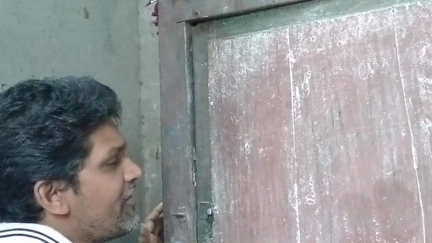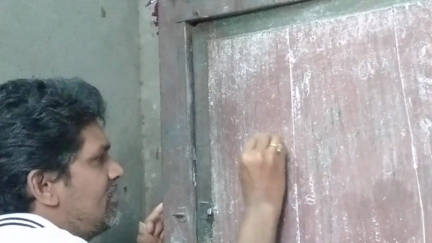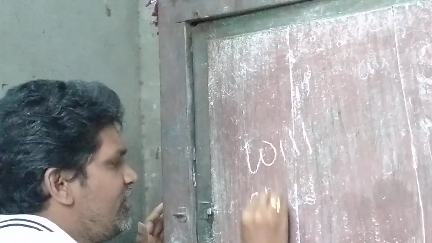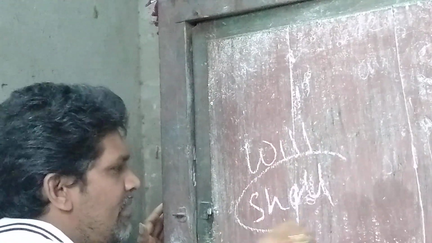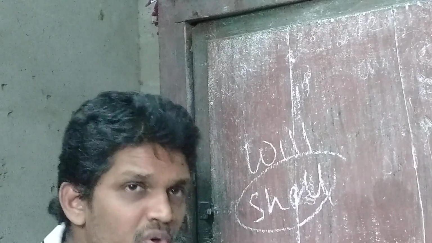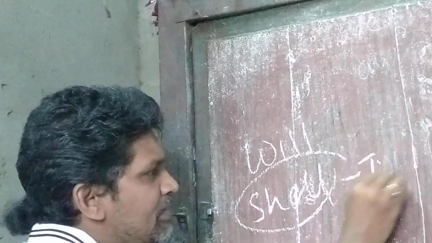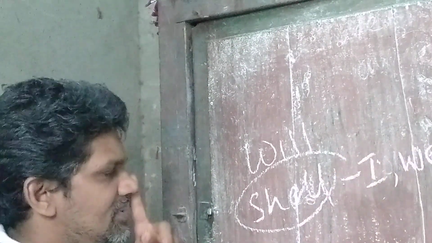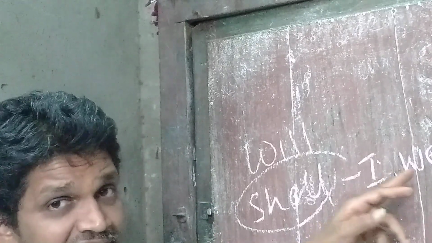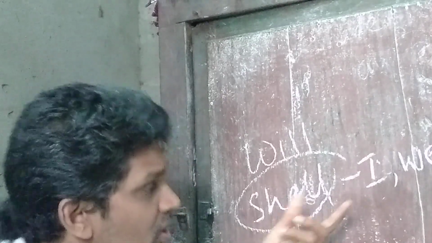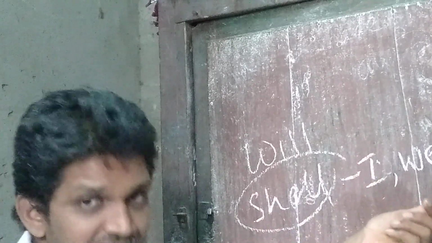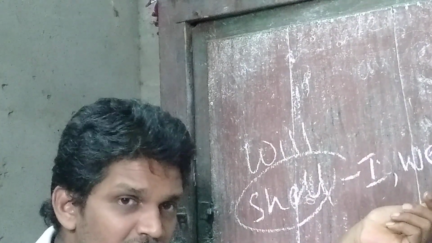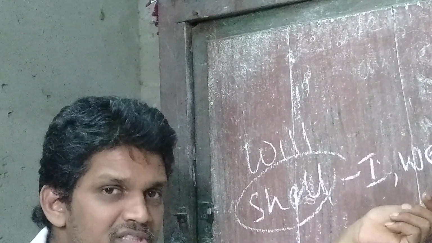Okay. So where to use will and when to use shall. Now this shall should be used only after first person, I and we. The word shall will be used only with I and we. I shall come to your house. We shall come to your house.